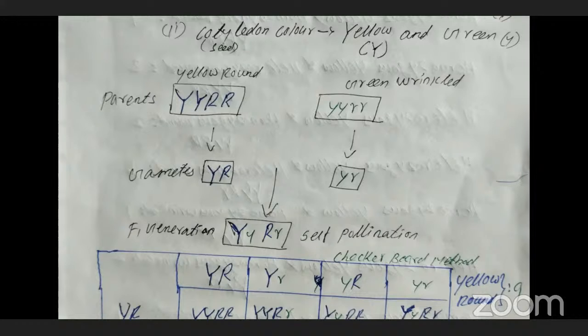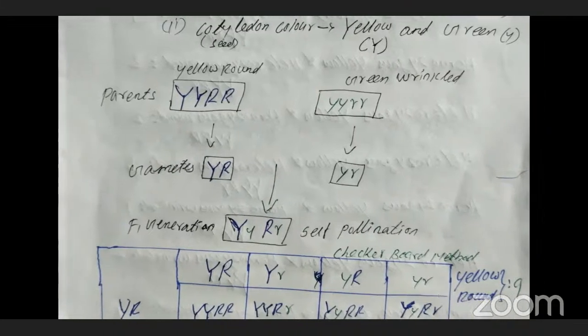Capital R is round, small r is wrinkled, capital Y is yellow color, small y is responsible for producing the green color. Clear? So one parent is capital Y, capital R, the dominant one, and small y, small r is the recessive parent.